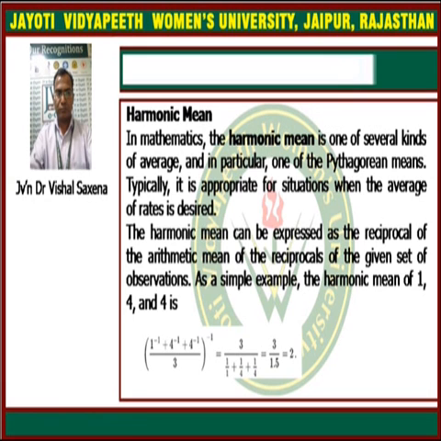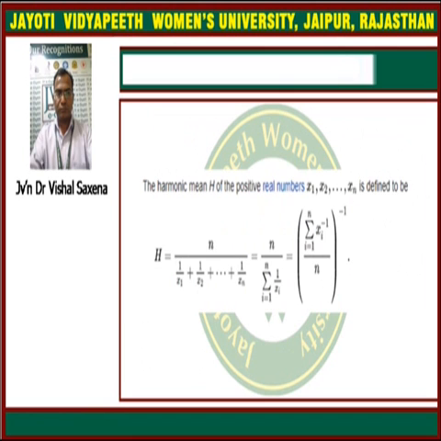It is the reciprocal, the power minus 1, of the mean of the reciprocals: 1 upon 1 plus 1 upon 4 plus 1 upon 4, whole divided by 3. That is 3 upon 1 plus 1 upon 4 plus 1 upon 4, which is equal to 2.